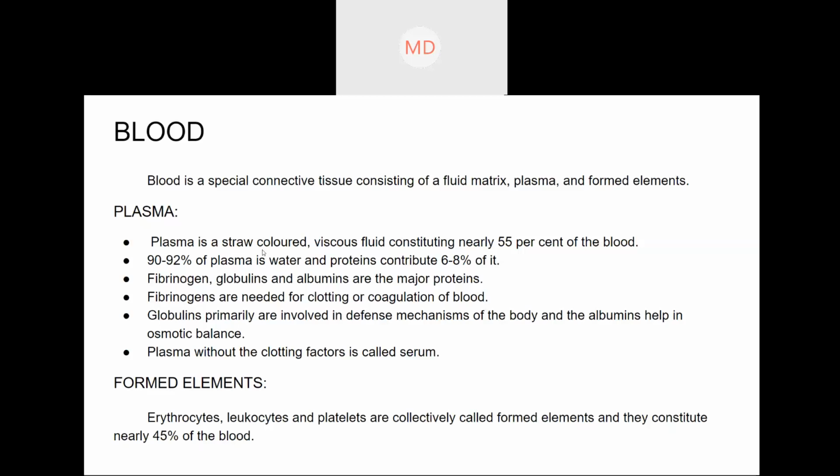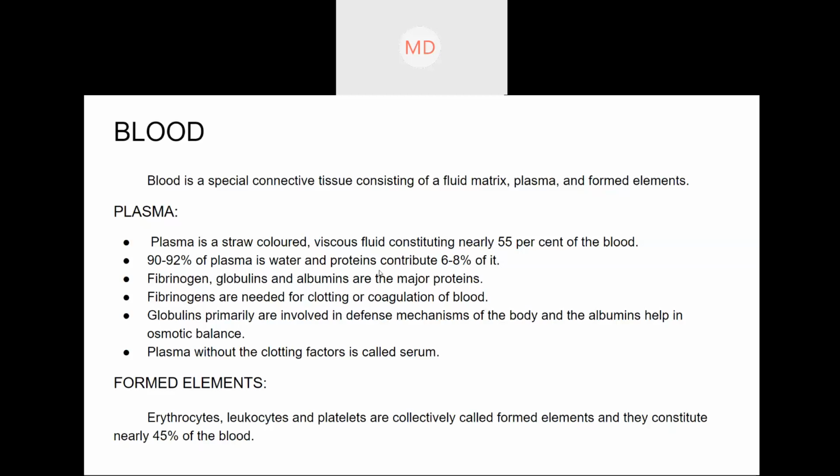So plasma is pale yellow, and the maximum content of plasma is water. Here you can see 90 to 92% of the plasma is water. Which means the maximum part of the blood is also water, right? Because blood is made up of plasma and plasma is made up mostly of water. So the majority of human blood is water. That's why it is liquid.